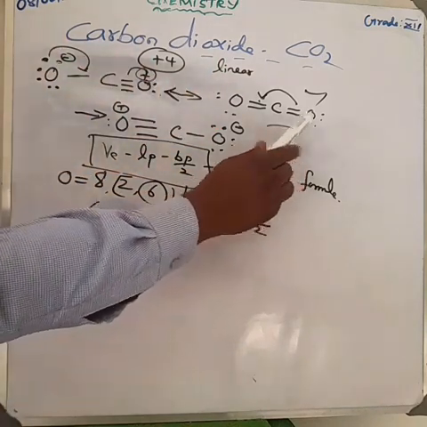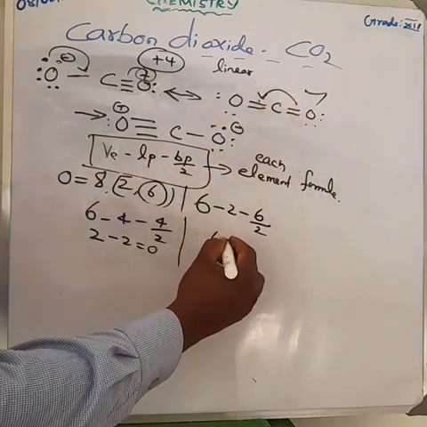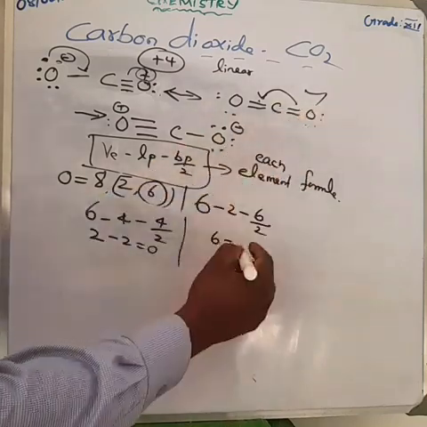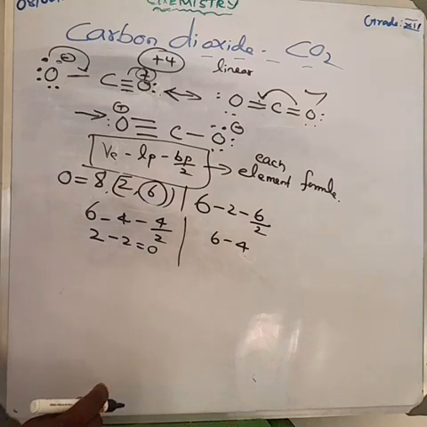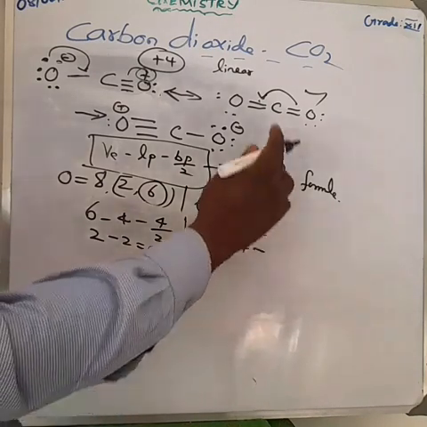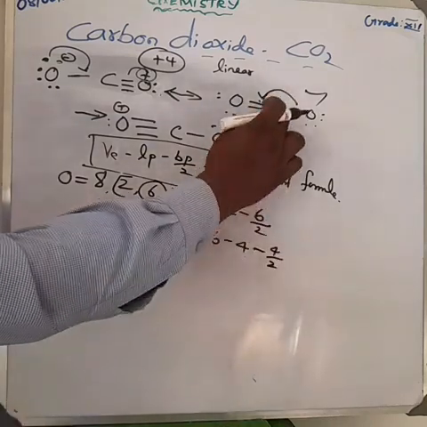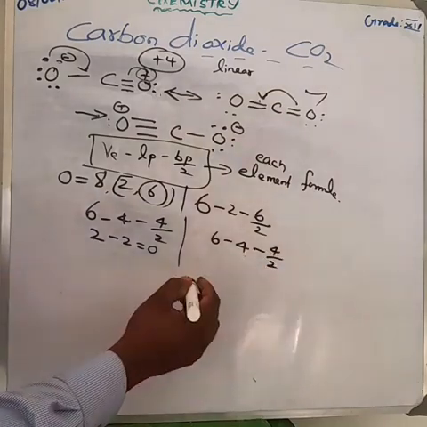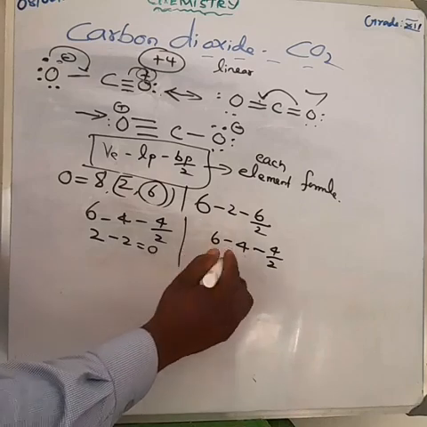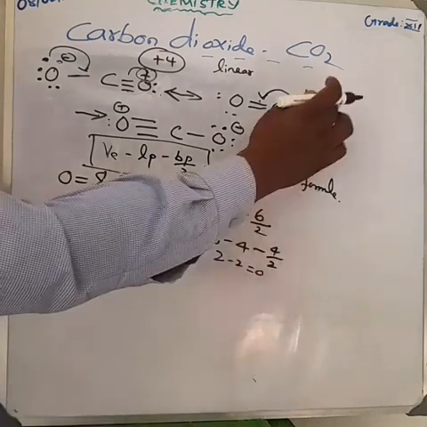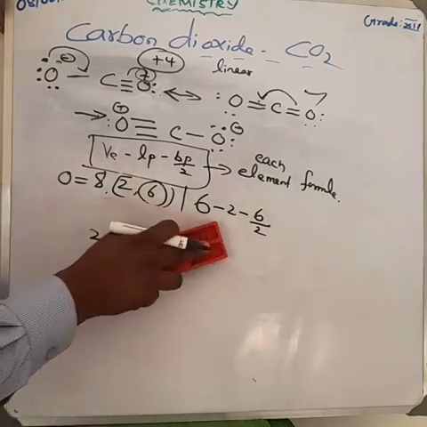Next, the next oxygen atom. The oxygen atom's valence electron is 6. Am I right? Valence electron 6. The lone pair of electrons: how many do they have? 4. Am I right? 4 electrons, 2 pairs of electrons. It is 4 minus the bond pair. How many bond pairs do they have? 2 bond pairs, which can be written as 4 by 2. So 6 minus 4 is equal to 2. 4 by 2 is equal to 2. So 2 minus 2 is equal to 0. Am I right? So here also 0. So this compound has no charge.